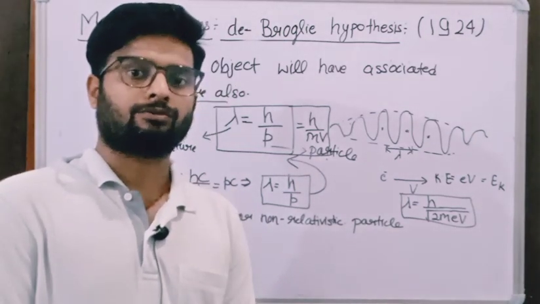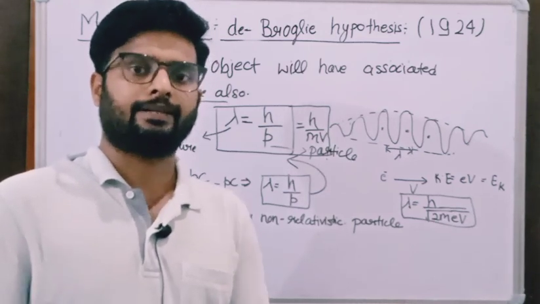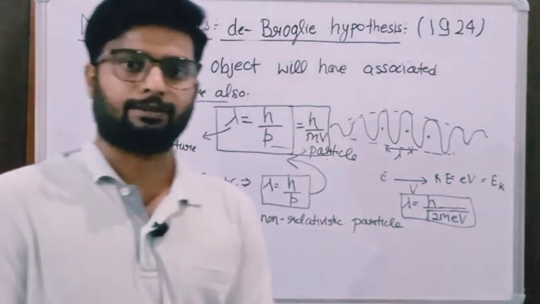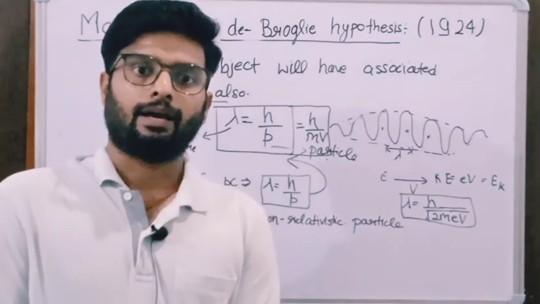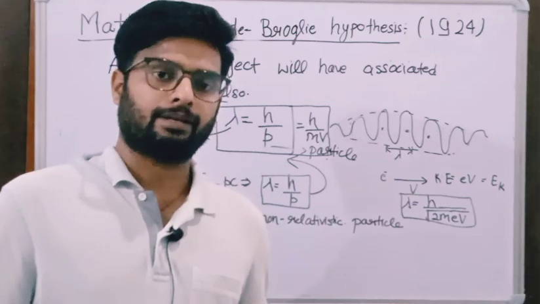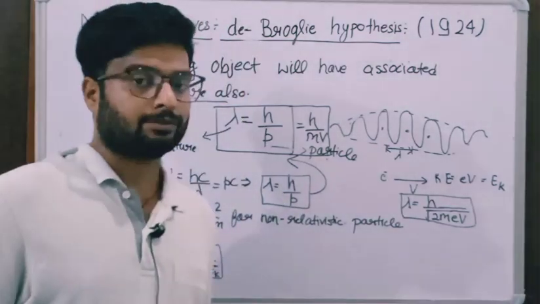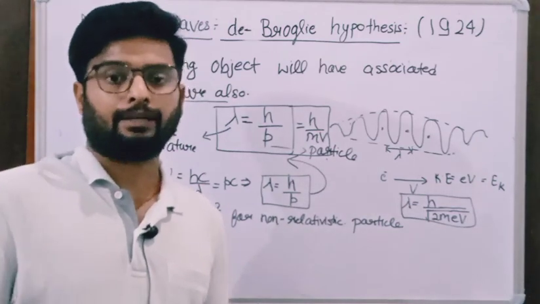The electron was discovered in 1897 by J.J. Thomson, and during his experiment he showed that the electron has a particle nature.